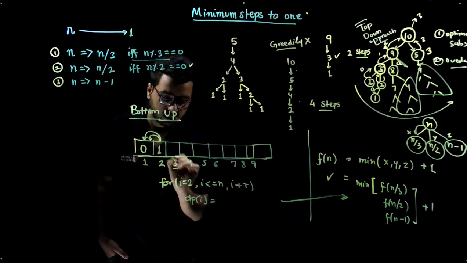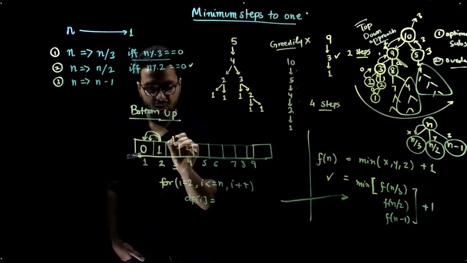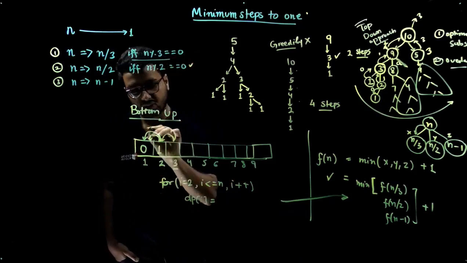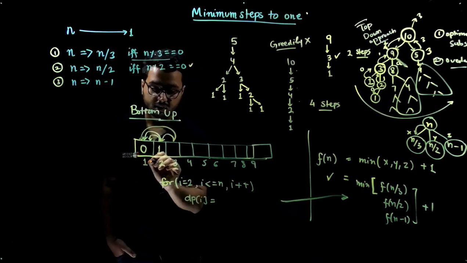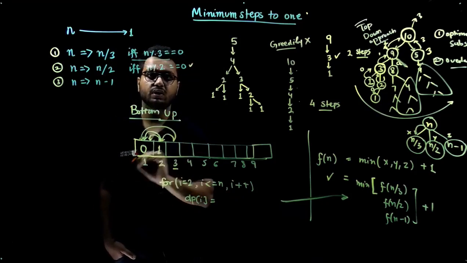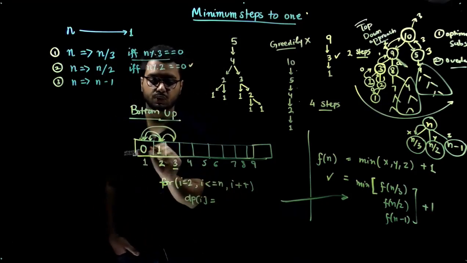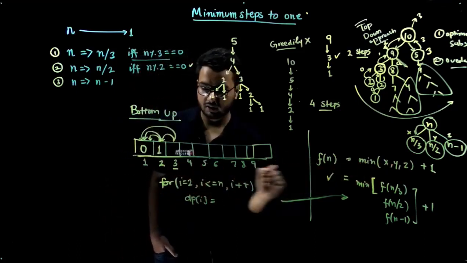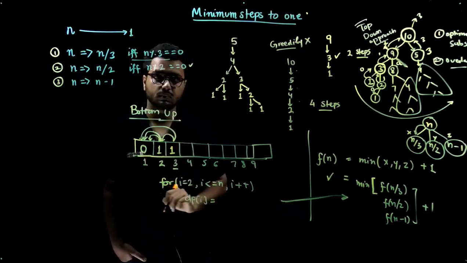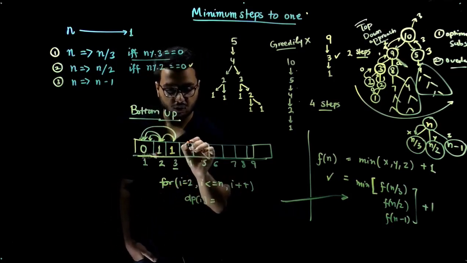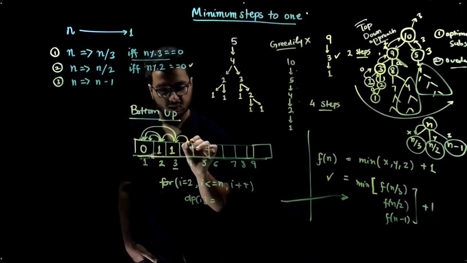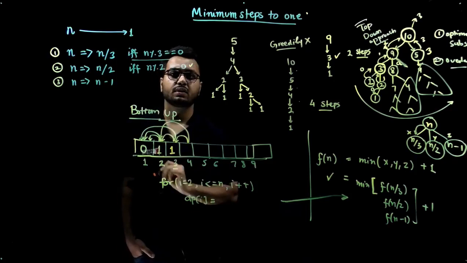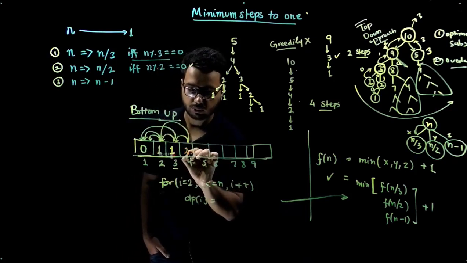What about 3? From 3 you can end up at 2 if you subtract 1, or if you divide it by 3 you can end up at 1. So these are the two states that you can reach. So the minimum of 0 and 1 is going to be 0, and if you need to add 1, it will become 1. What about DP of 4? From DP of 4 you can go to 3, and you can go to 2. So minimum of 1 and 1 is 1, plus 1 gives you 2.